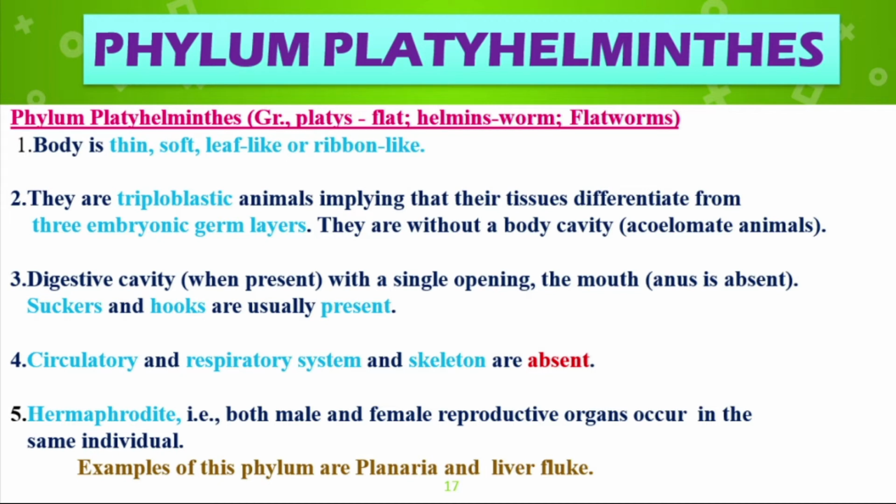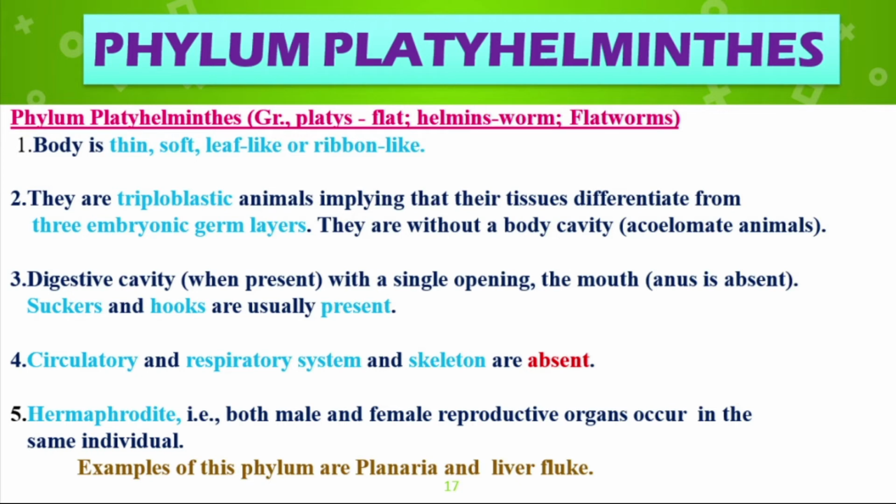Yes, there are no other holes, pores, or cavity. The tissues develop from three embryonic germ layers, so it's a triploblastic animal. The digestive cavity, when present, has a single opening. Here the digestive cavity has a single opening. The mouth is present, and the anus is absent. Suckers and hooks are usually present.